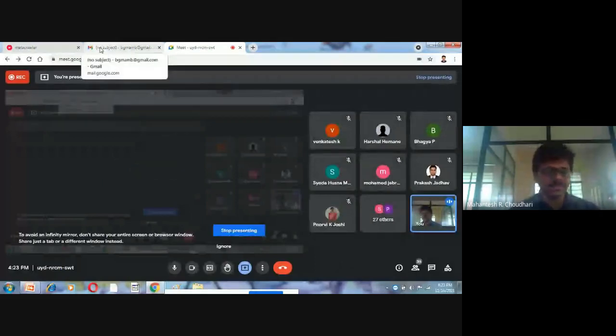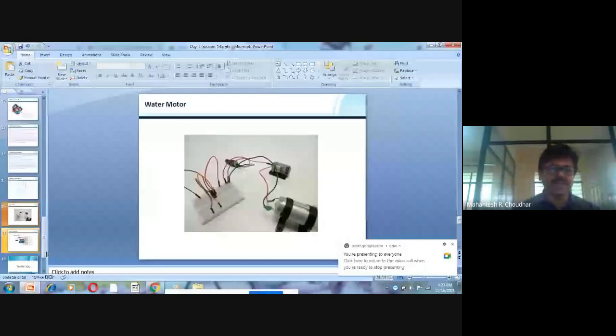So if you are planning to connect with Arduino, we should connect one relay like this.